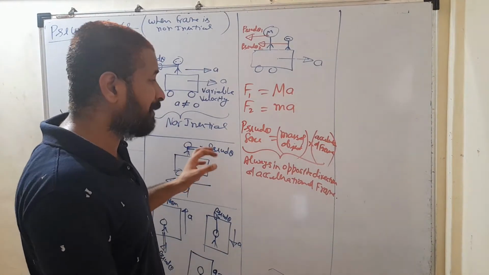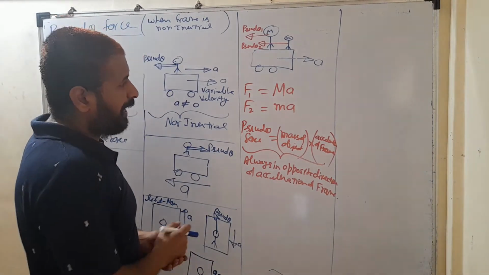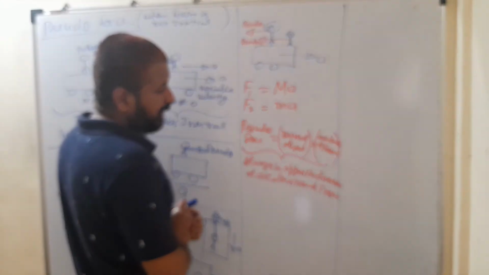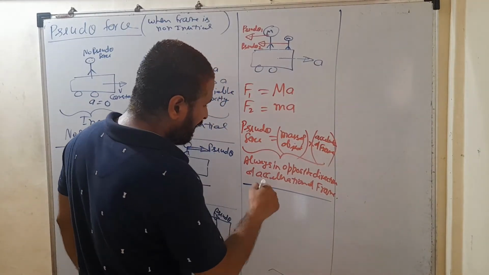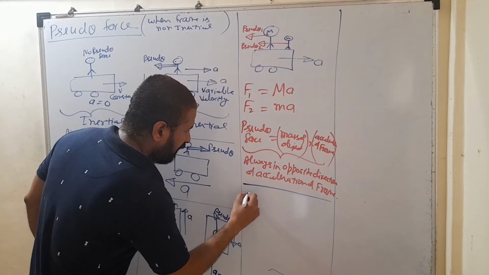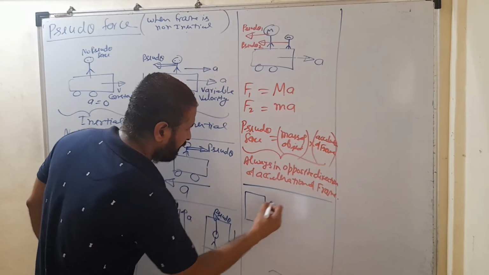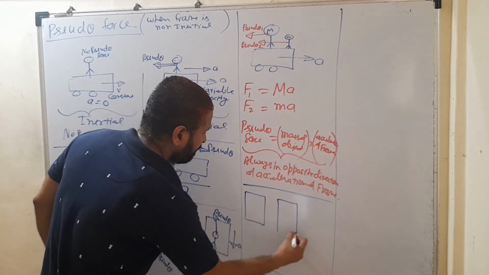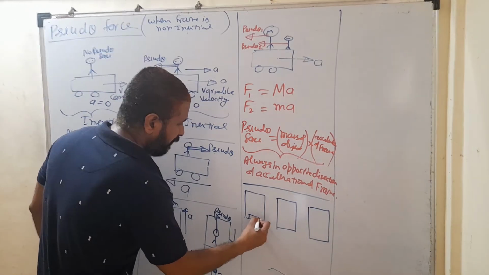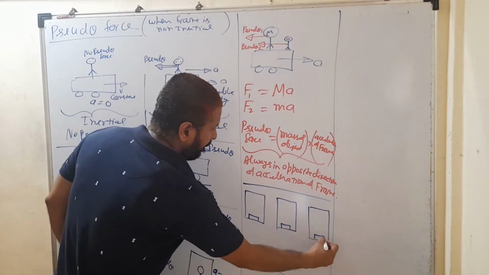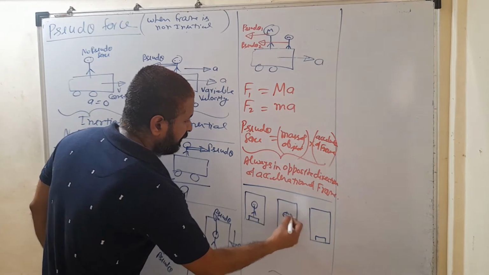Its magnitude is the product of the mass of the object multiplied by the acceleration of the frame, and its direction is always opposite to the acceleration of the frame. Now take the case of a lift. We observe the weight of a man inside a lift in three cases, with a weighing machine.